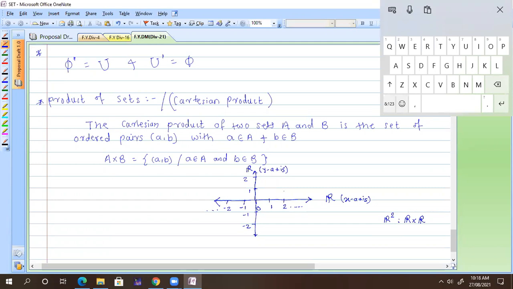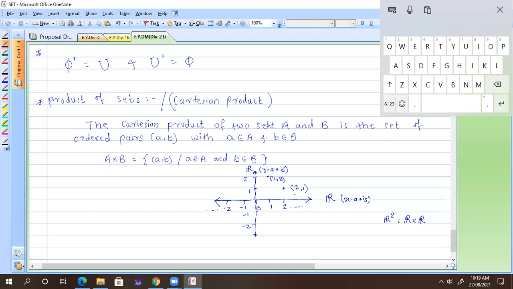So for the element (2, 1), how can one write down that element? First we take 2 on the x-axis, and so here we get the ordered pair (2, 1). And (1, 2) is a different thing. Tell me, where is (1, 2)? Here 1 and here 2, so somewhere here I get (1, 2). These two elements are different. That is why A cross B is made of ordered pairs. Suppose I have A cross B cross C, then we have triplets. Then A cross B cross C cross D, then we have 4-element tuples.